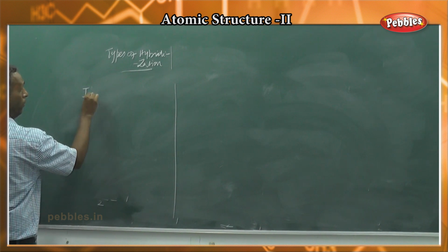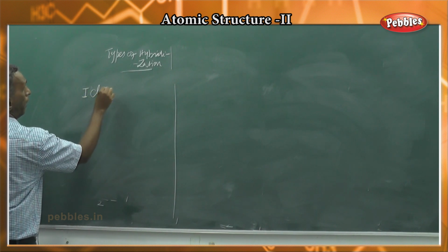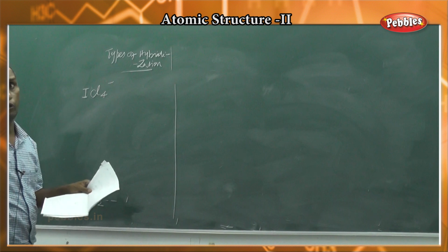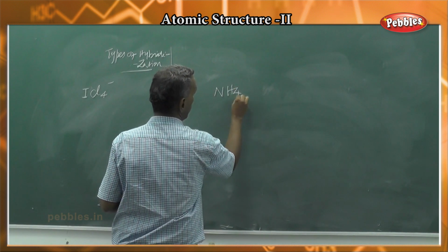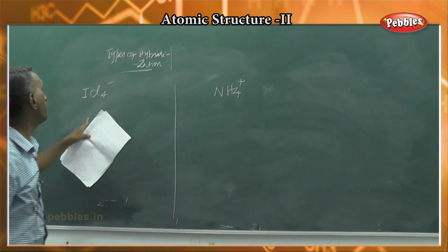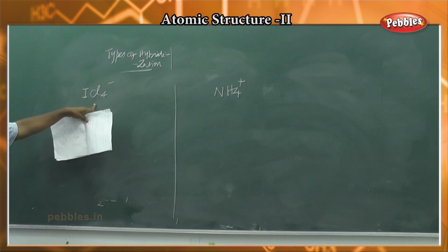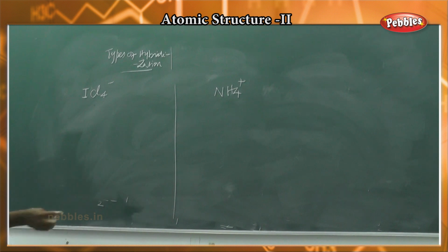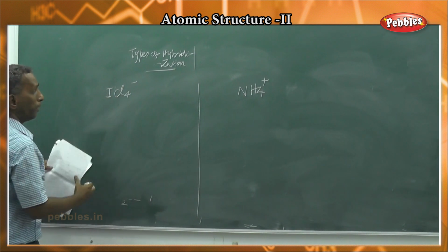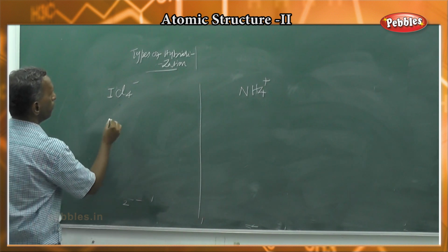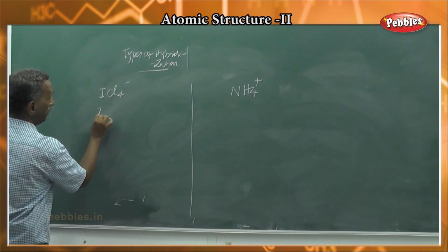Finally, once again, let's see how to find the type of hybridization by this method for an anion and a cation. So ICl4 minus, iodine tetrachloride anion. Iodine and chlorine are both 7th group elements, so the outermost electrons in both cases is 7.